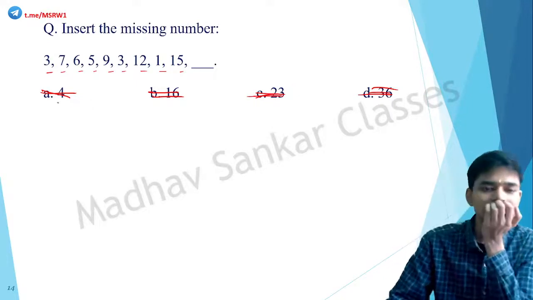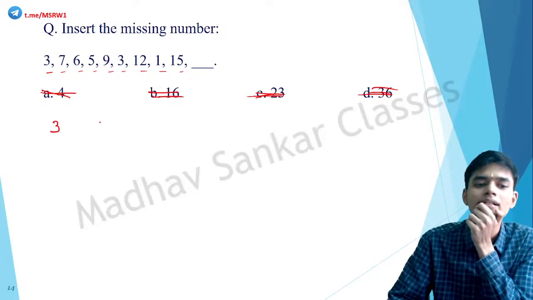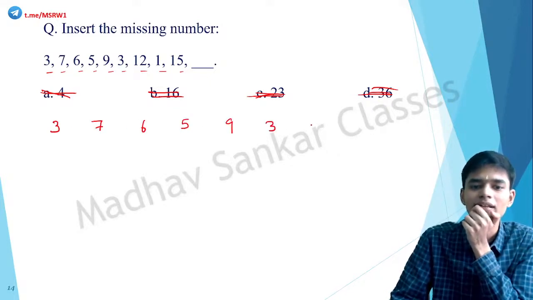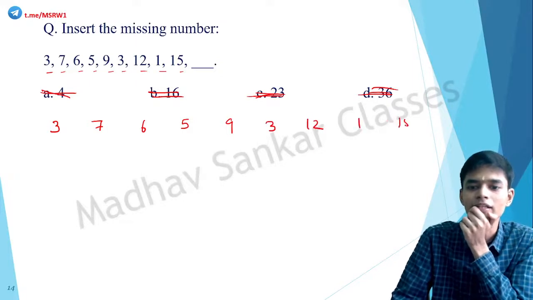So in the series, look at it. 3, 7, 6, 5, 9, 3, 12, 1, 15, blank.